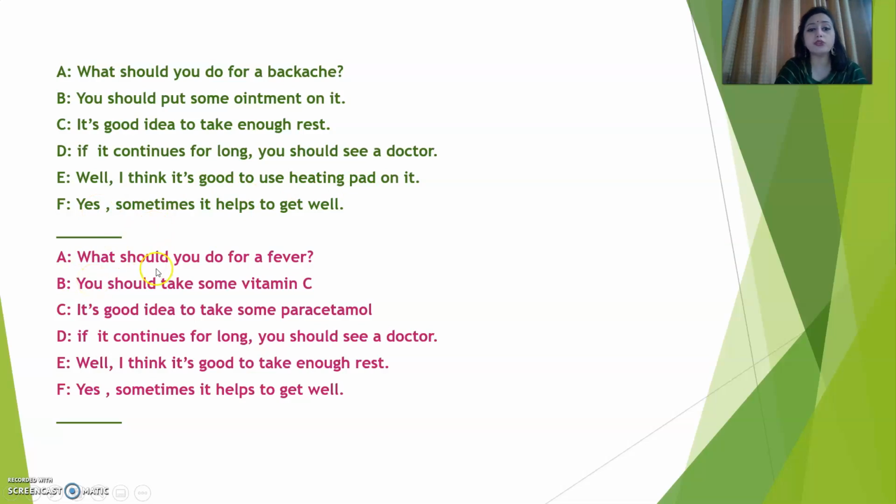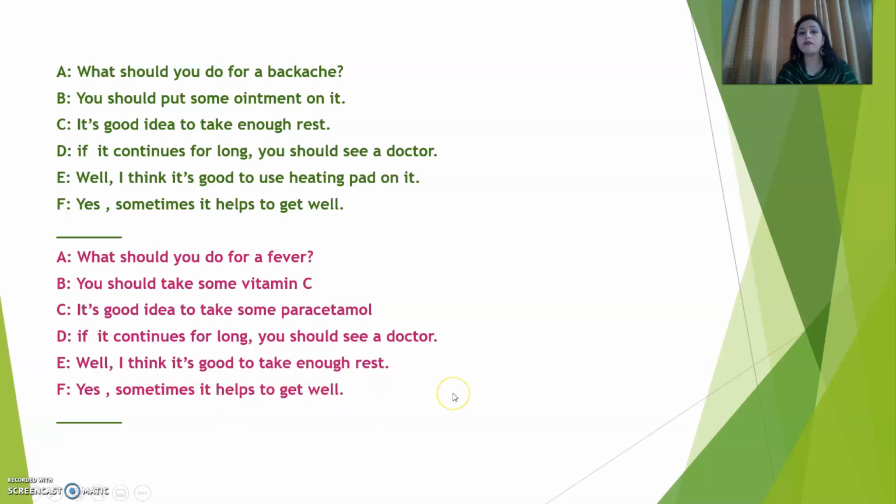See, what should you do for a fever? You should take some vitamin C. It's a good idea to take some paracetamol. If it continues for long, you should see a doctor. Well, I think it's still good to take enough rest. Yes, sometimes it helps to get well.